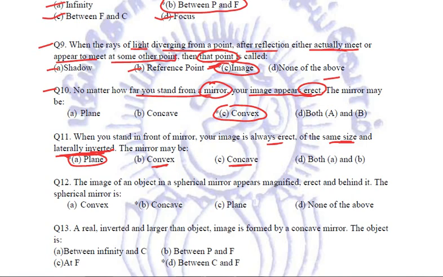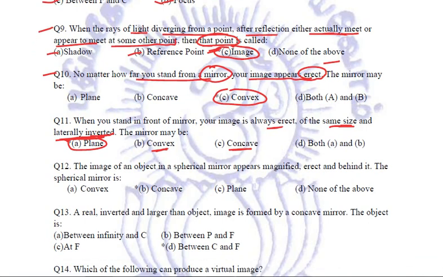Got it? Next question. The image of an object in a spherical mirror appears magnified, erect and behind it. If it is erect and behind, it may be convex, concave and plane, all three are applicable.